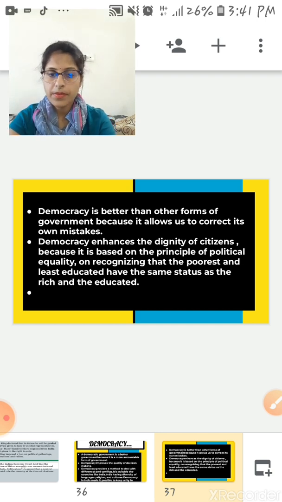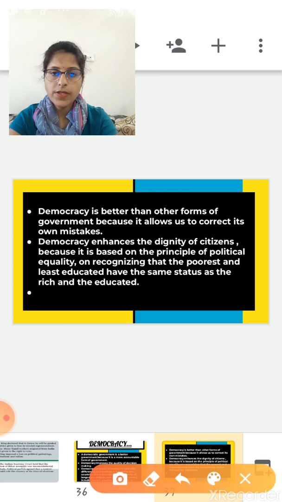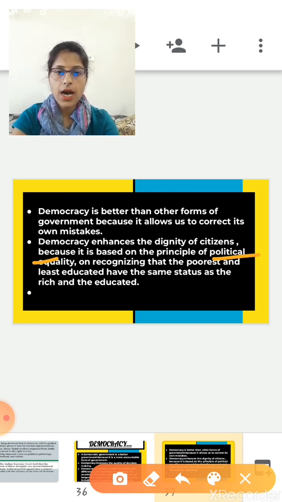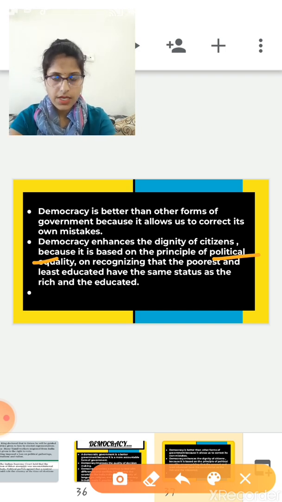Now the next is, democracy also enhances the dignity of the citizen, because it is based on the principle of political equality, on recognizing that the poorest and least educated have the same status as the rich and the educated. So basically, democracy is based on political equality, which ensures equal rights both for rich and poor, the educated and the uneducated. Thus, in a way, democracy enhances the dignity of every citizen. So these are the arguments in favor of democracy.